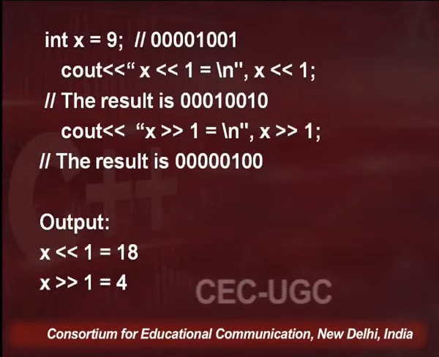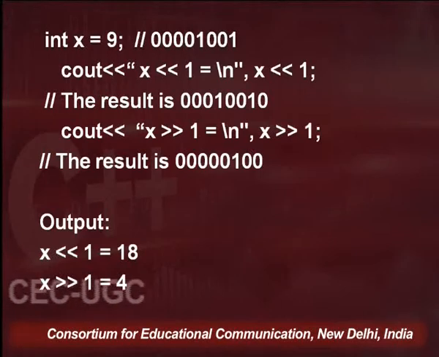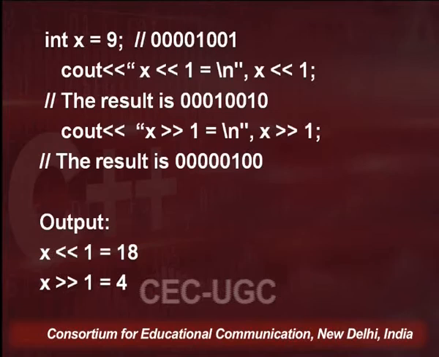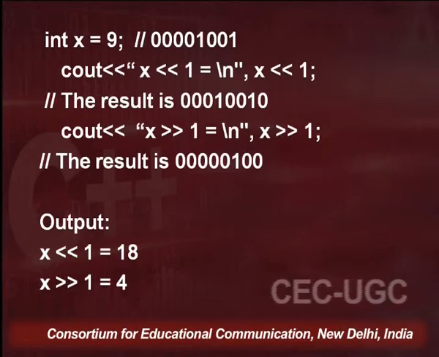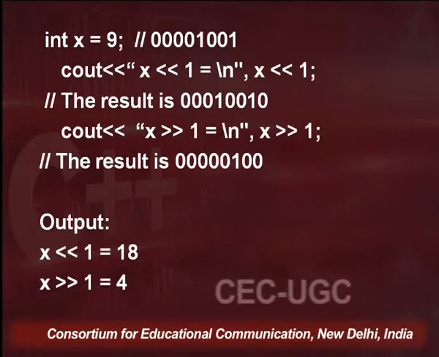So two operands, one is x, another one is 1. This is going to left shift the bits of x by one place.